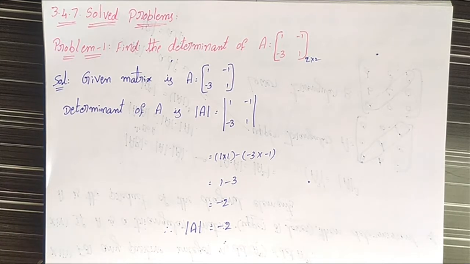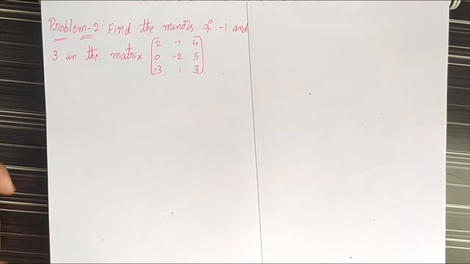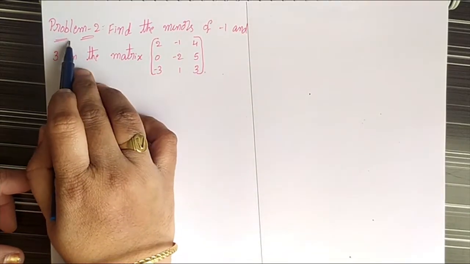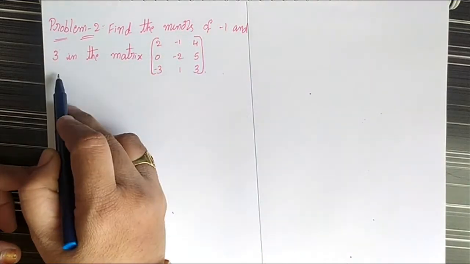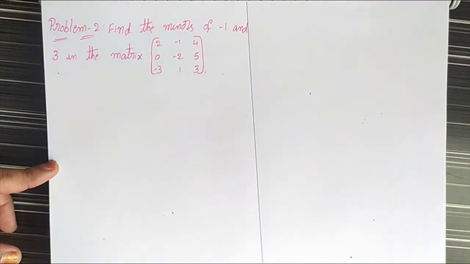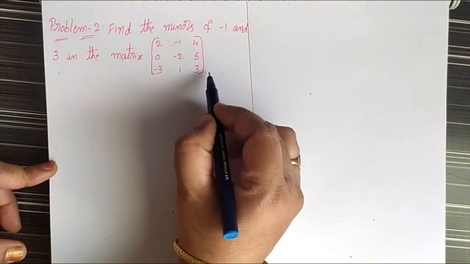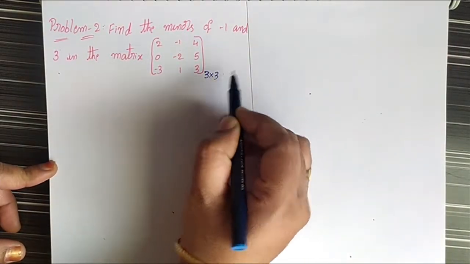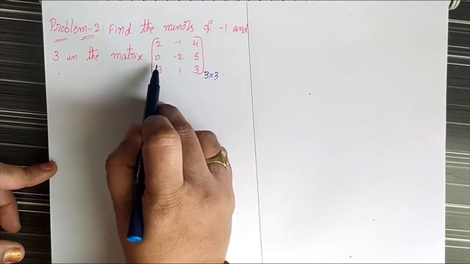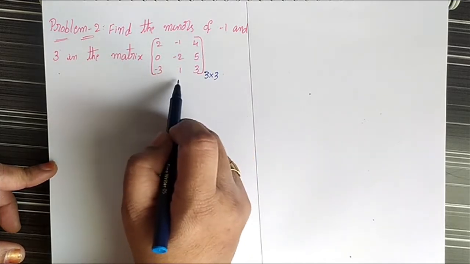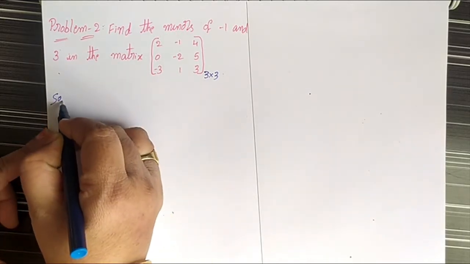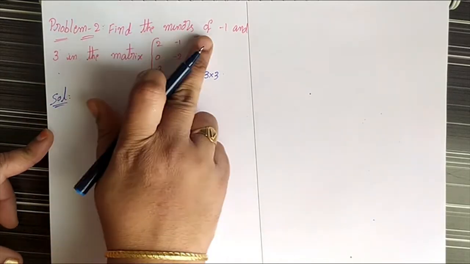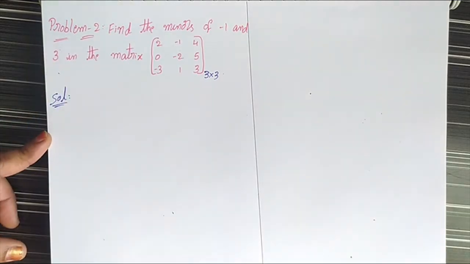Next we will go to the second problem in the same solved problems. Problem 2: find the minors of -1 and 3 in the matrix. We are given a 3 by 3 matrix. The matrix is [2 -1 4; 0 -2 5; -3 1 3]. This is the given matrix. In this problem we have to find the minors of -1 and 3.